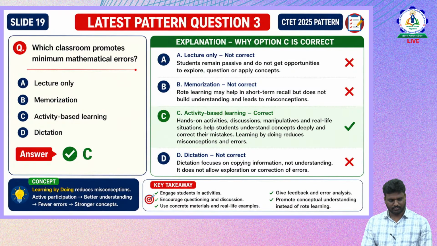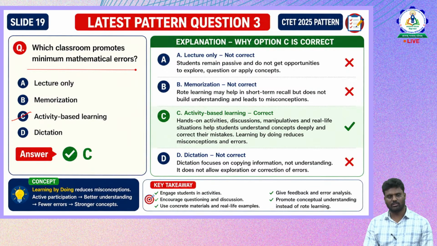So now the next one is, which classroom promotes the minimum mathematical errors? Option A is the lecture, option B is memorization, option C is activity based learning, and option D is dictation. So which classroom method promotes this: lecture, memorization, activity based learning, or dictation? You can say that activity based learning helps you to minimize the mathematical errors. So how is it? Let us see now.